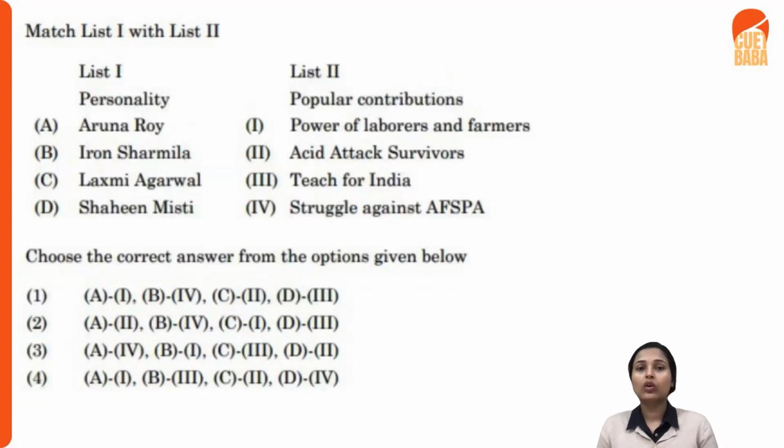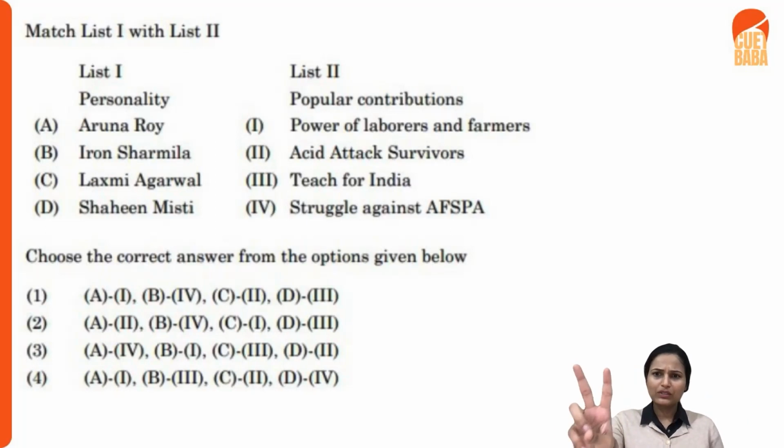So here, match the first list with the second one. These are the personalities and their popular contributions. We have already discussed this; we had an entire class based on the same. So here you see Aruna Roy. What is she associated with? Irom Sharmila, what is she associated with? Lakshmi Agarwal and Shaheen Mistri. You do understand the contribution of Aruna Roy and Lakshmi Agarwal, for example. Let's just see, even for those who do not know the answer, what guess you can make here, or how to approach this question.